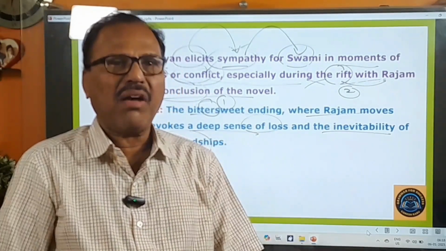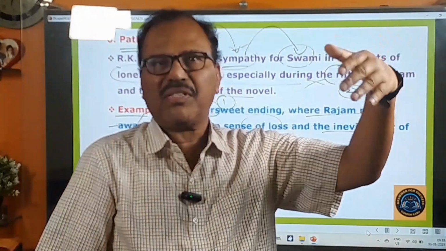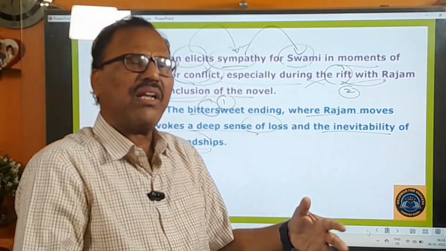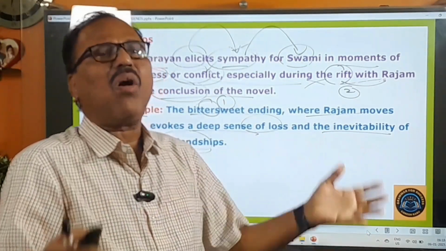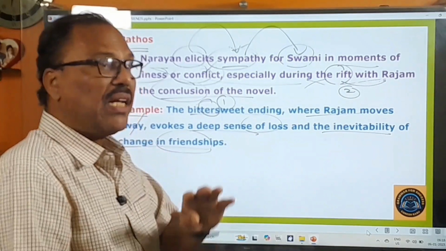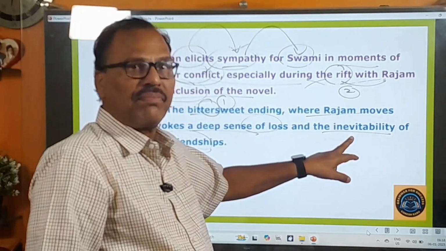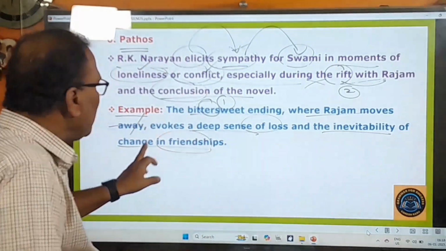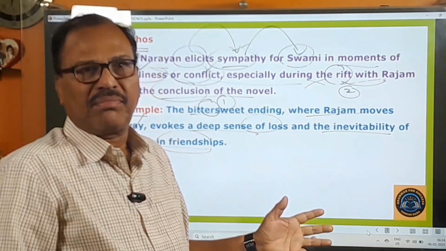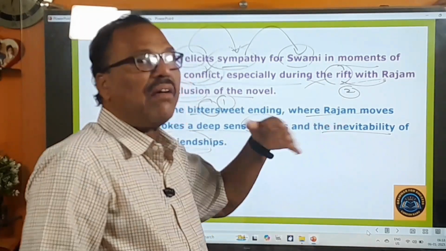So here you have some friends, and when you get transferred to some other place, there you have some friends. So in this way, wherever you go, you will have friends, and all these friends are just temporary. So that temporary nature of friendship is inevitable. The inevitability of change in friendships is unavoidable.